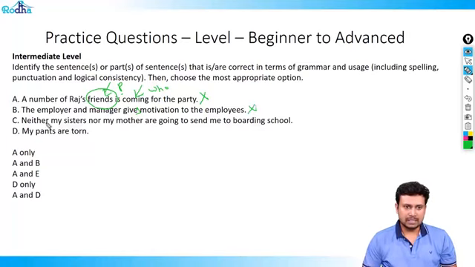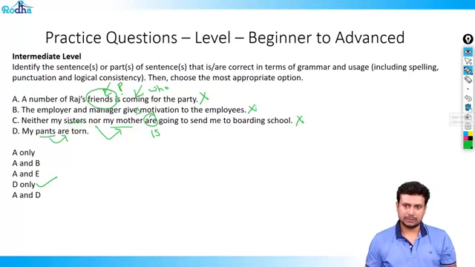Third sentence is, neither my sisters nor my mother. So again, in this case, I take the second noun. Second noun is singular, so it should have been is. So this is again wrong. Last one says, my pants are torn. What are torn? Pants. Pants are plural, are is plural. Therefore, the only right answer here is D.